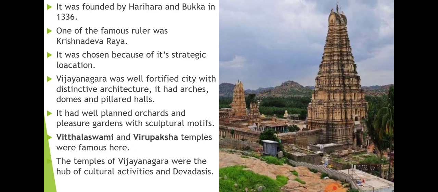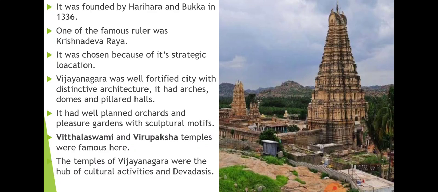Hampi was chosen because of its strategic location, the location found near Hampi. According to that, it was considered the best location for establishing a capital. From one side it is bounded by the Tungabhadra river, from another side it is surrounded by hills, and the third side is surrounded by forest.